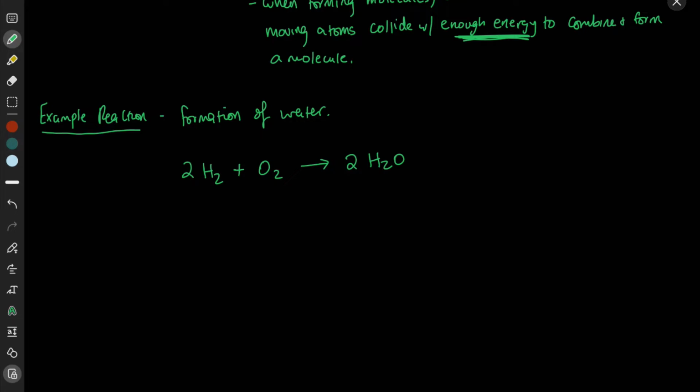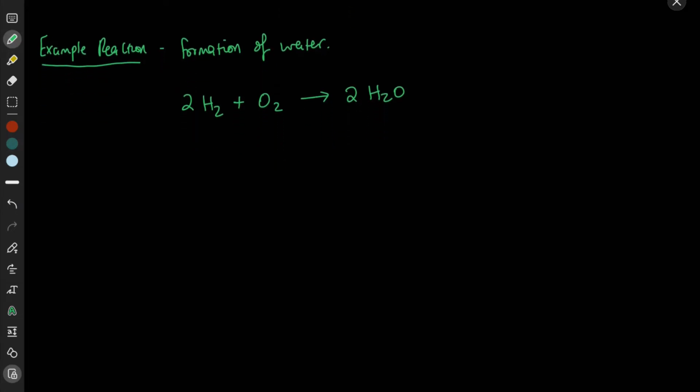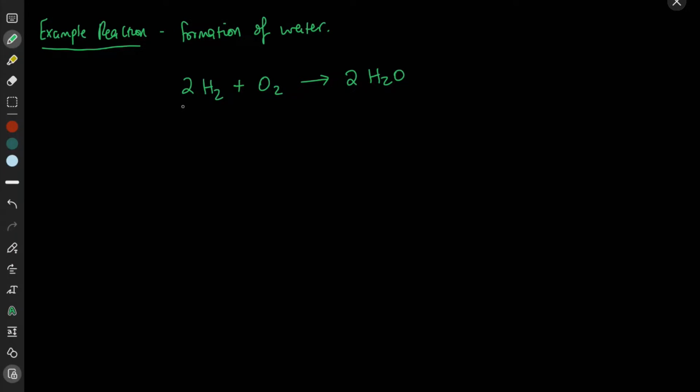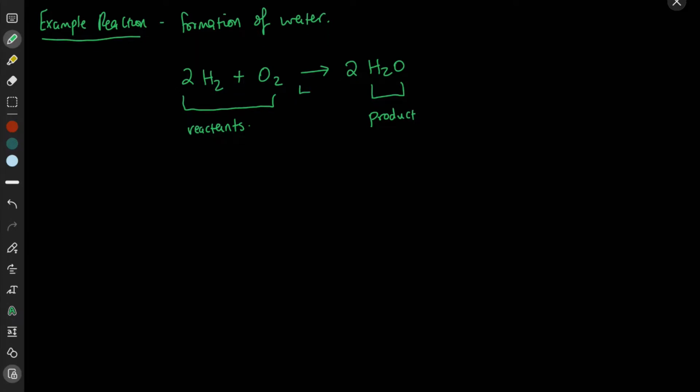Let's talk about the different parts of this reaction equation. These are what's called the reactants of the reaction. This right here is the product of the reaction, and this arrow represents the reaction direction.